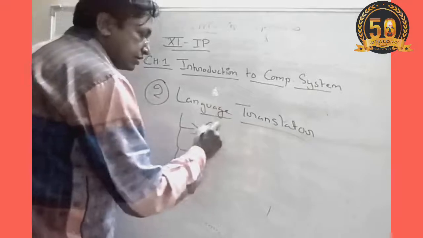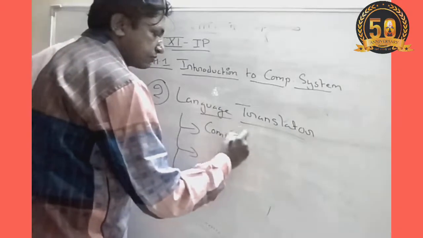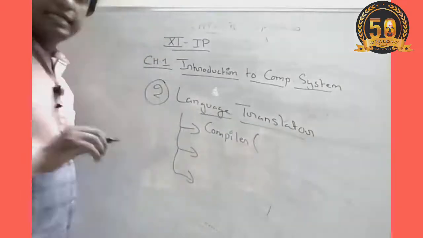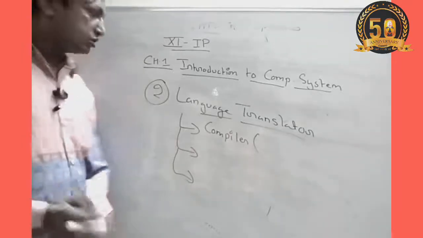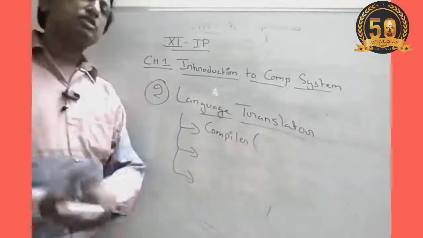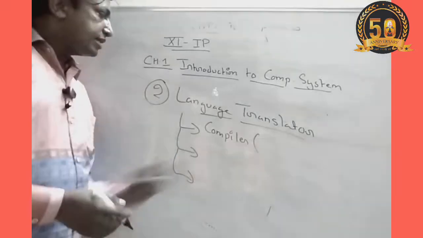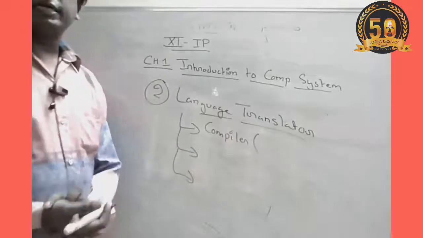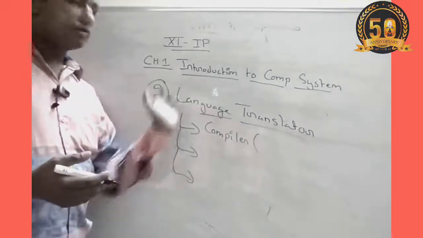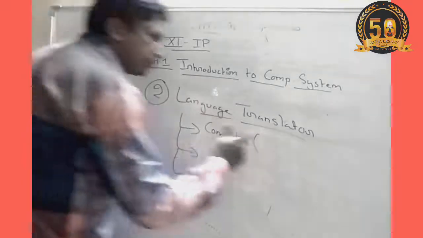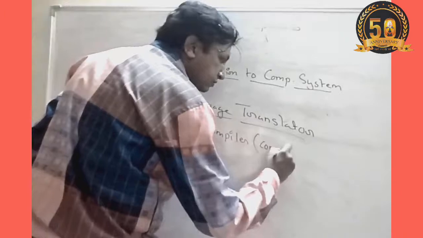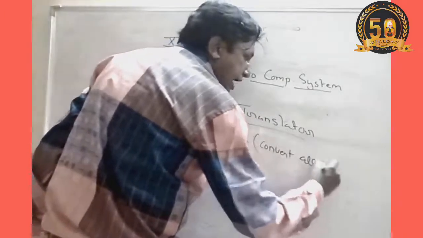First one is the compiler. Suppose we write a program of 10 instructions, so the compiler will convert the whole 10 instructions at once. If any single instruction contains an error, then no instruction will be converted from user language to machine language. So the compiler converts all at once.